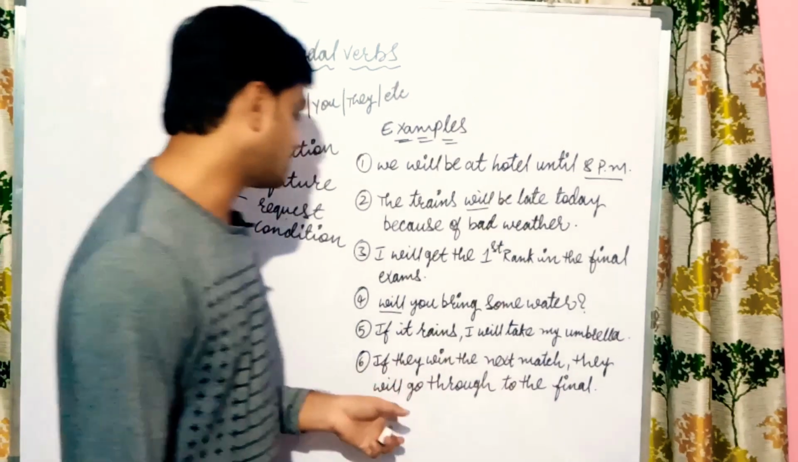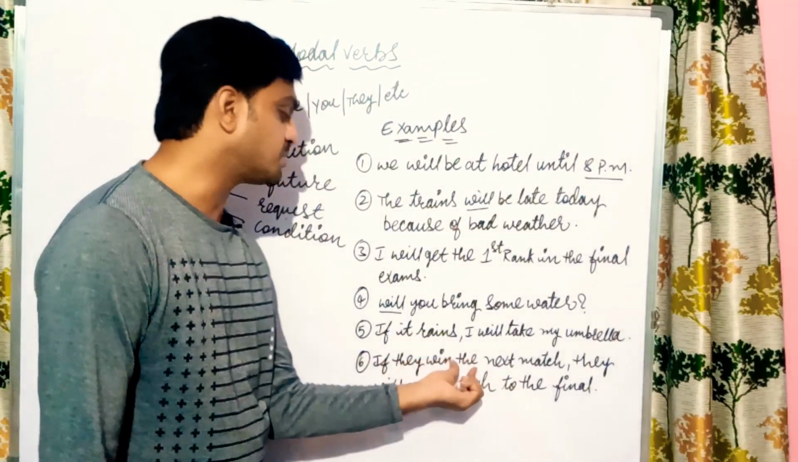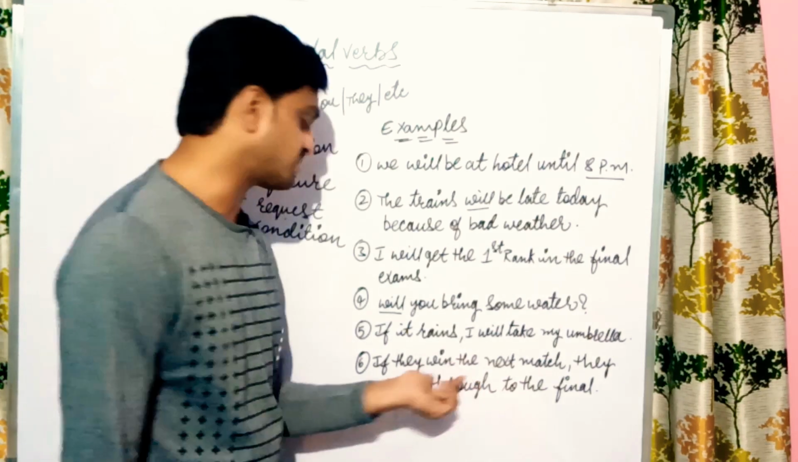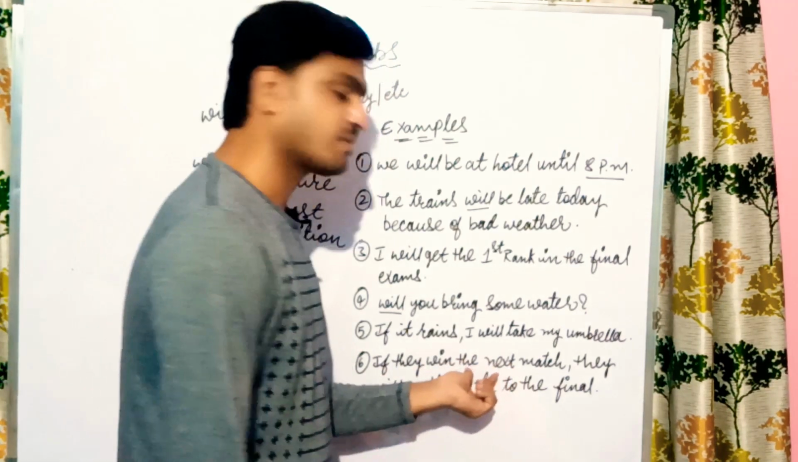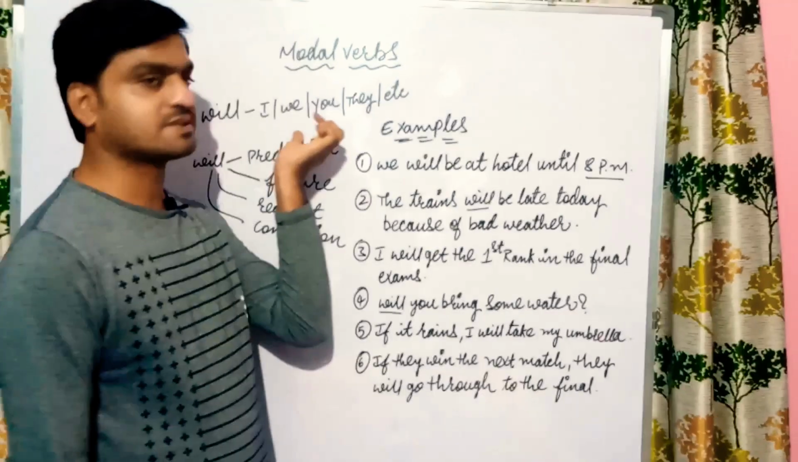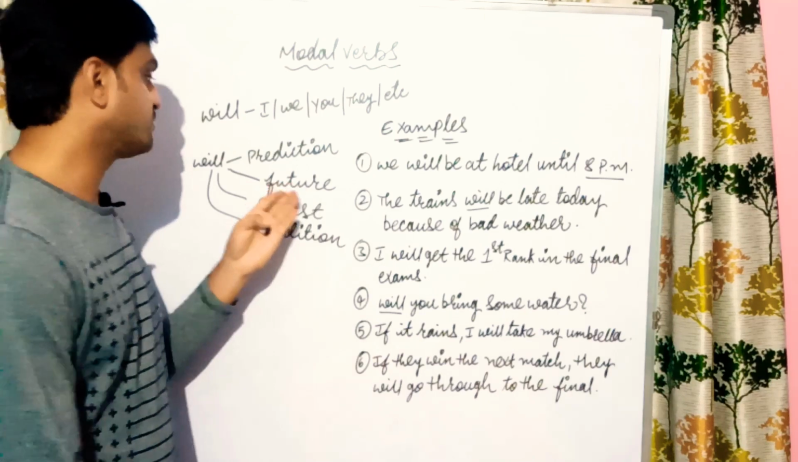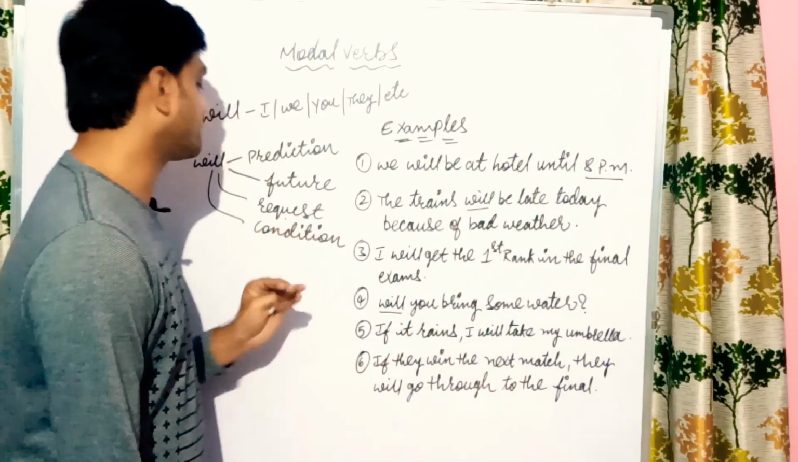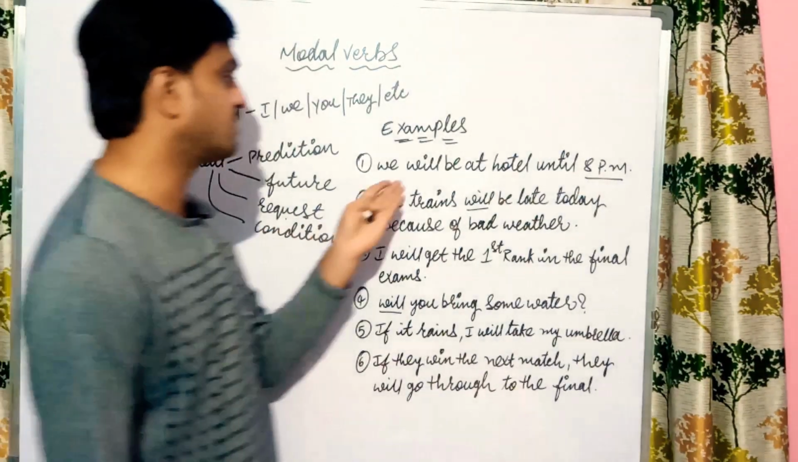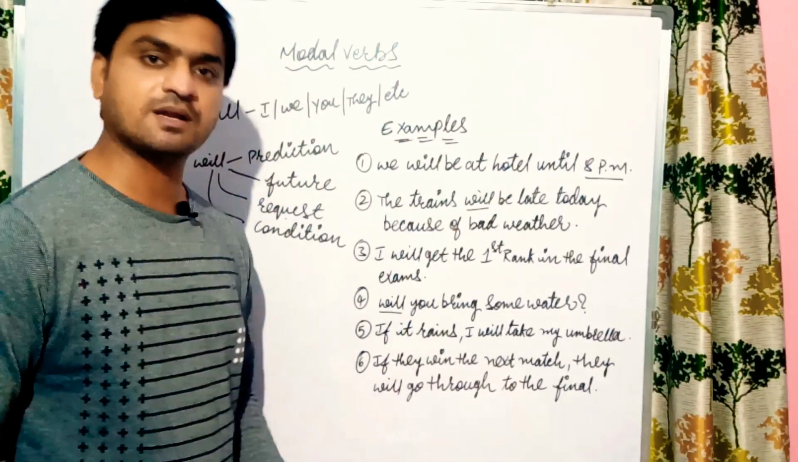We can't say here they shall go through to the final. Okay, first of all something is there that should happen, no? So that's why will is used. Okay, so will is used for what? Any person, first, second, third persons, followed by predictions if it is there, future works if it is there, request if it is there, condition if it is there, we will go through with the help of will. So this is about shall and will.